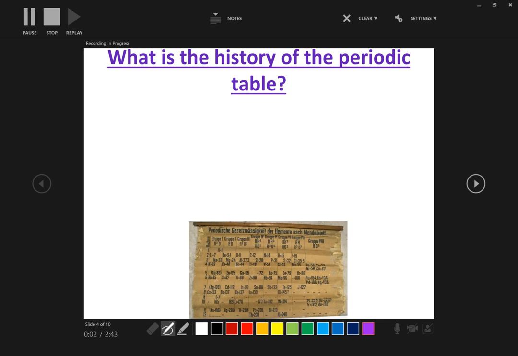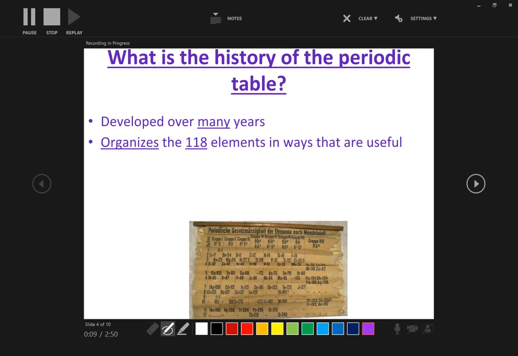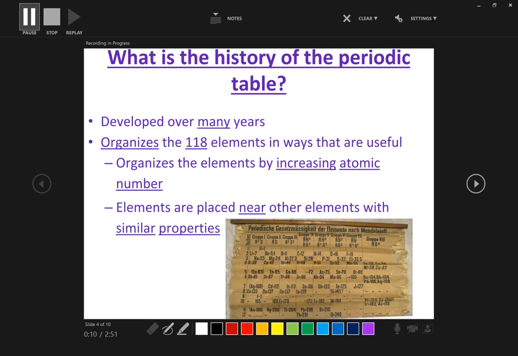What is the history of the periodic table? It has been developed over many years. It organizes the 118 elements in ways that are useful. It organizes the elements by increasing atomic number. So remember, that's the number at the top of each symbol. So 1, 2, 3, and so on. And the elements are placed near other elements with similar properties.